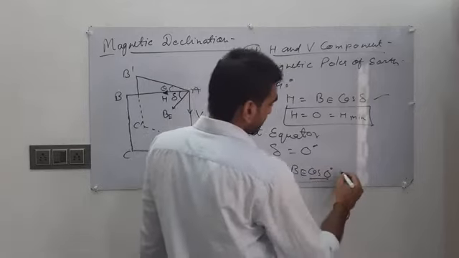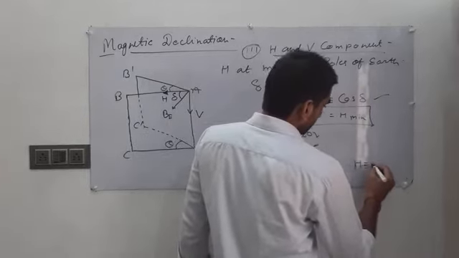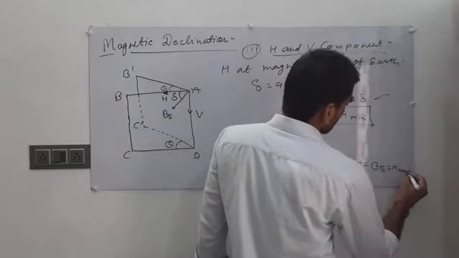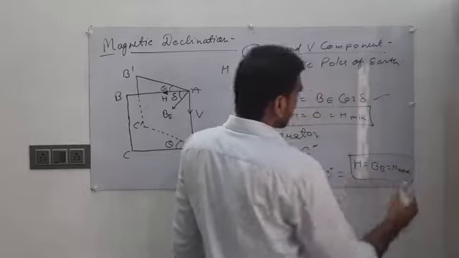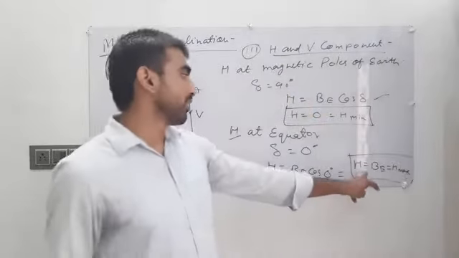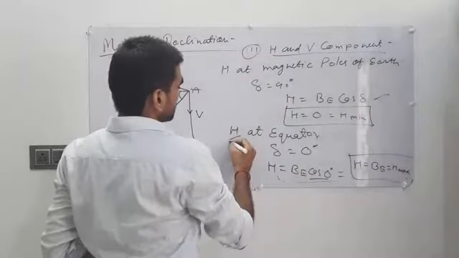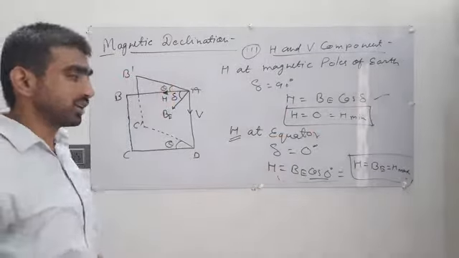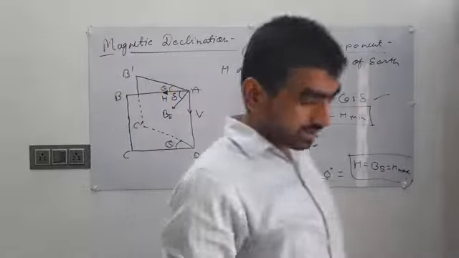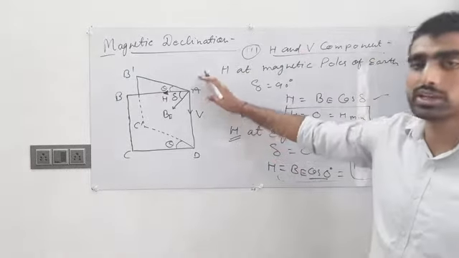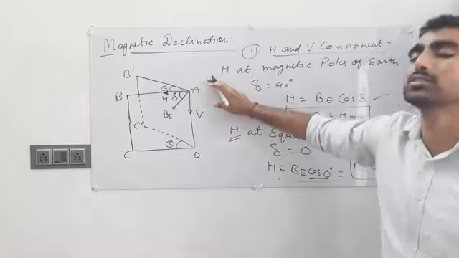Cos 0 is 1, so H will be BE, which is maximum. So this is the maximum horizontal component, measured at the equator. I hope you understand this whole terminology related to Earth's magnetic field.